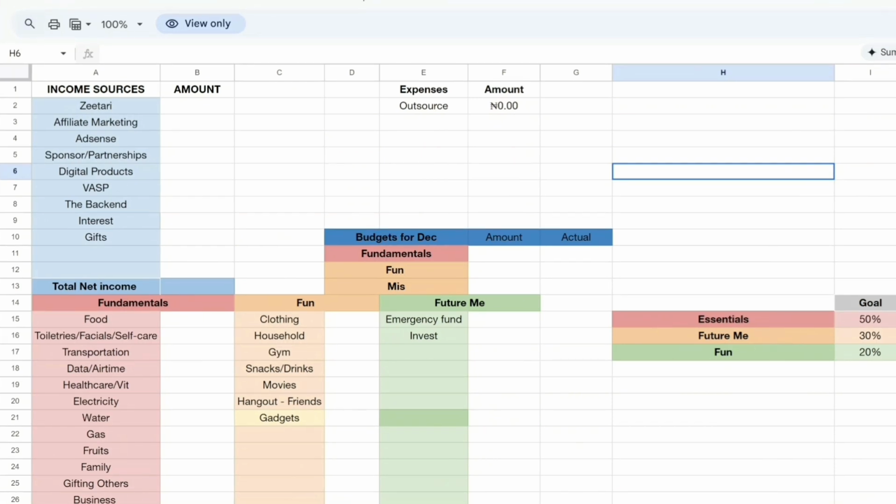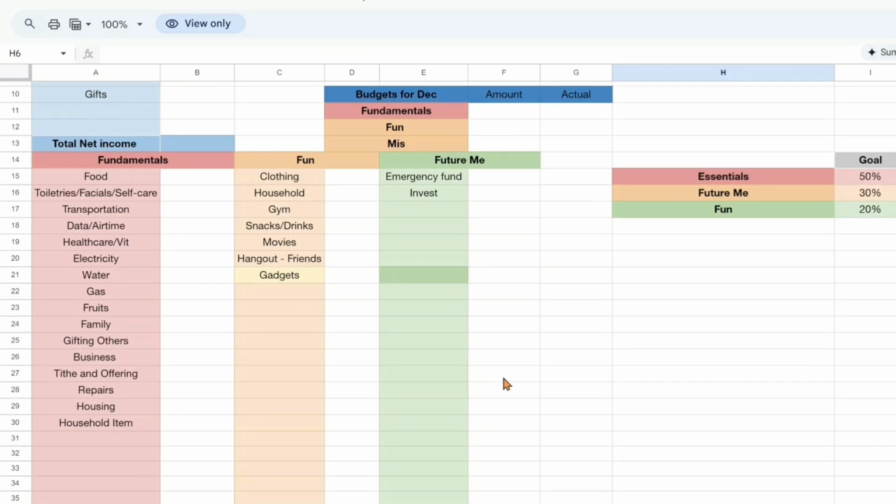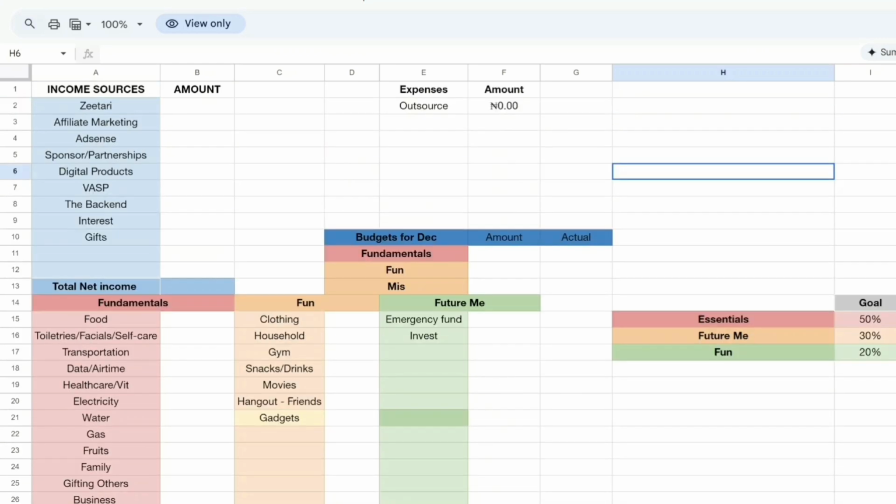So right here, I have my income source where I list all my income sources. I have Zetari, which is my professional writing business. I have my affiliate marketing, Google AdSense. I have sponsorship, digital products, VASP. The back end, which is my recruitment angle of VASP, where clients, businesses recruit VAs from me.